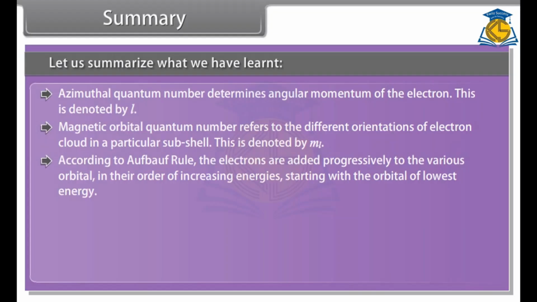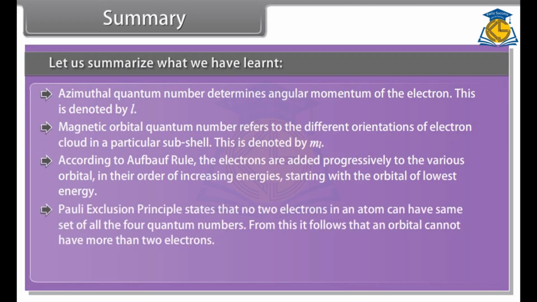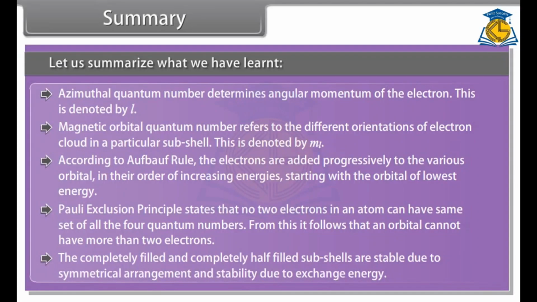According to Aufbau rule, the electrons are added progressively to the various orbitals in their order of increasing energies, starting with the orbital of lowest energy. Pauli's exclusion principle states that no two electrons in an atom can have the same set of all the 4 quantum numbers. From this, it follows that an orbital cannot have more than 2 electrons. The completely filled and completely half-filled subshells are stable due to symmetrical arrangement and exchange energy.